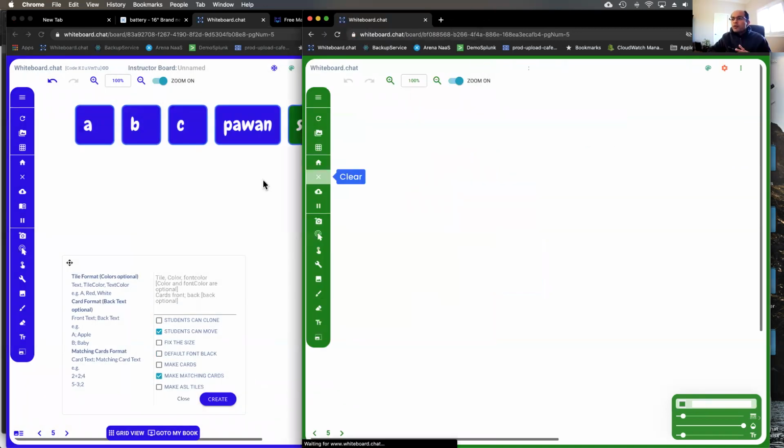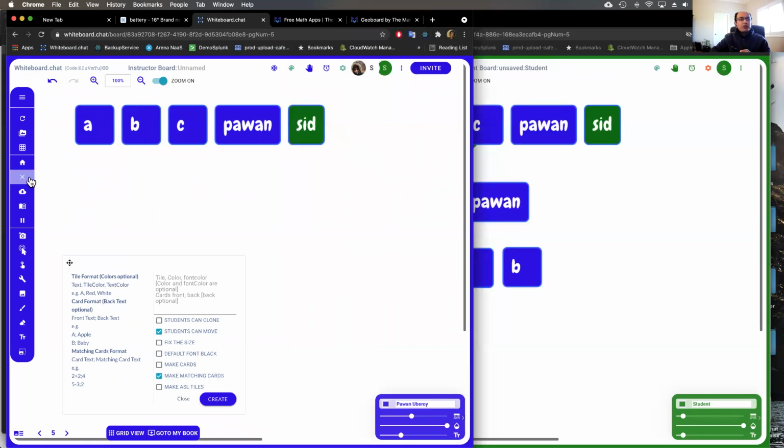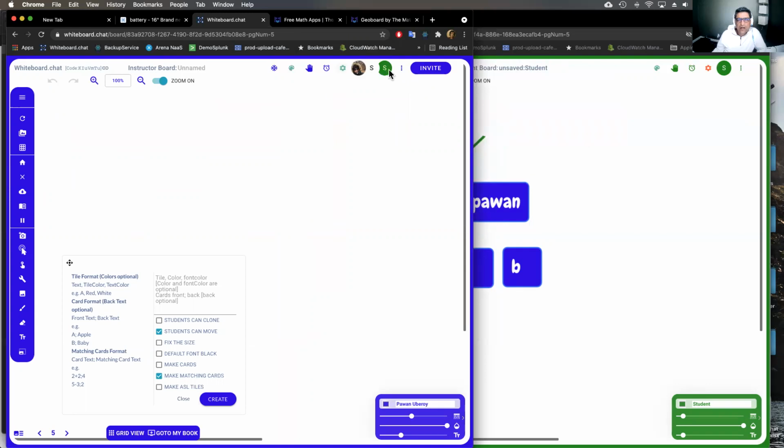Actually, that was one question, Pawan. Can you show how to customize this student toolbox? We kind of almost showed that again. Oh, yeah. Okay. Sure. So there are two options.